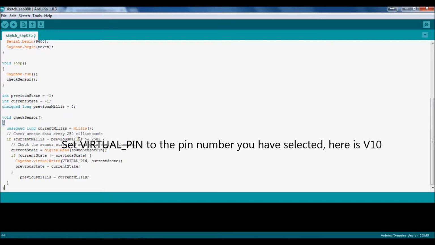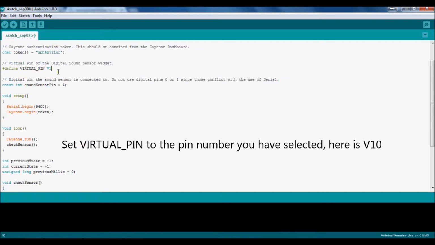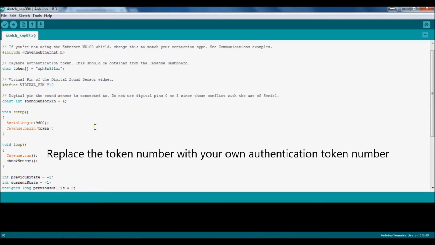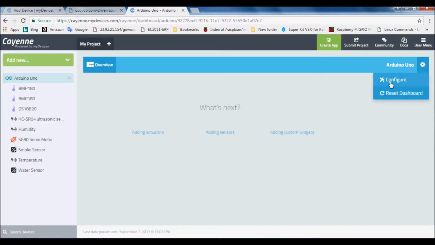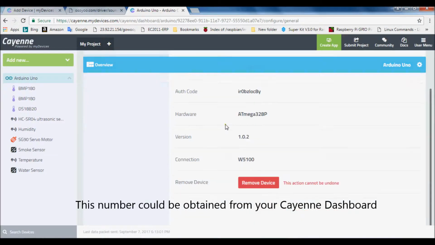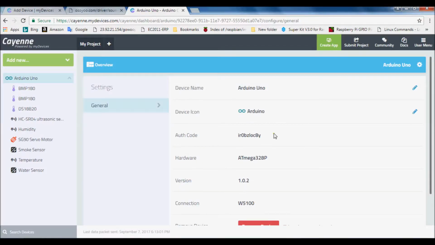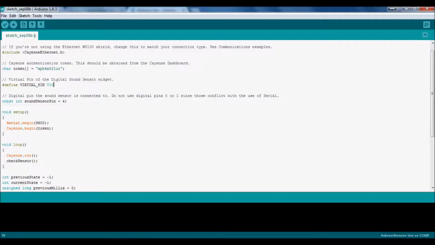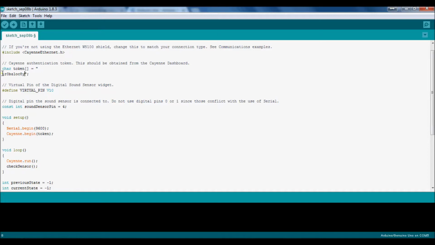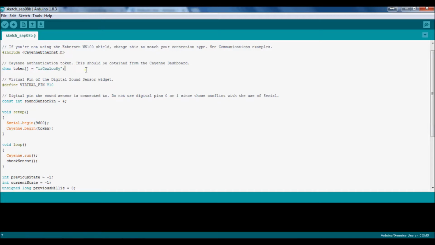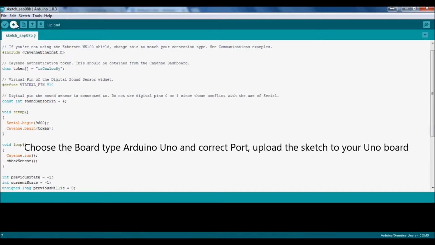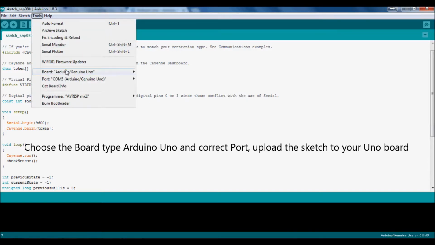Set the virtual pin to the pin number you have selected, here it is V10. Replace the token number with your own authentication token number. This number can be obtained from your Cayenne dashboard. Choose the board type Arduino Uno and the correct port. Upload the sketch to your Uno board.